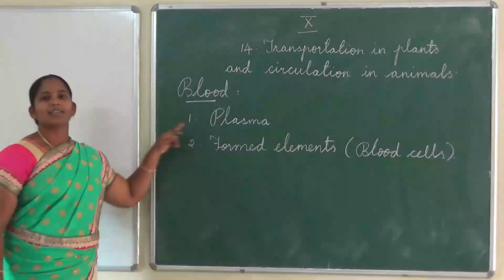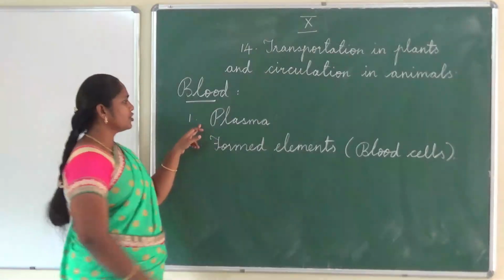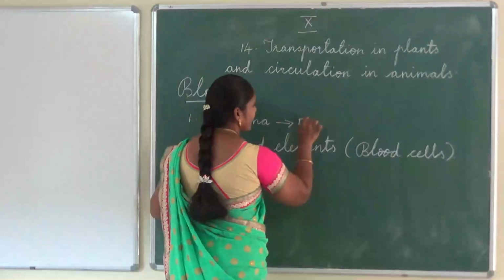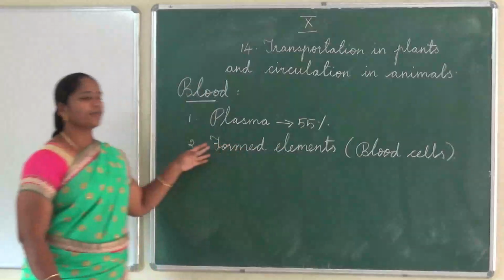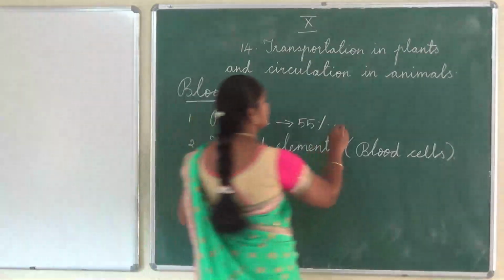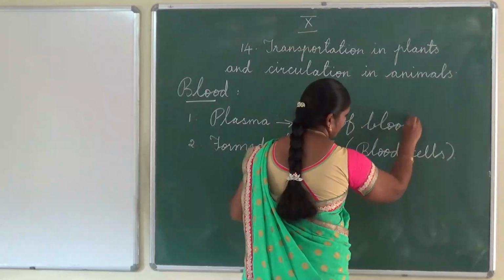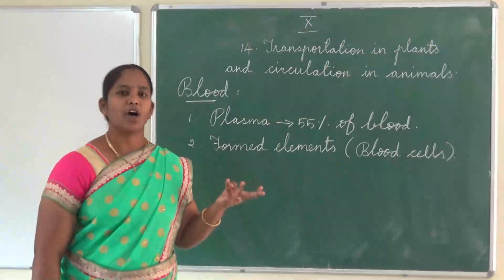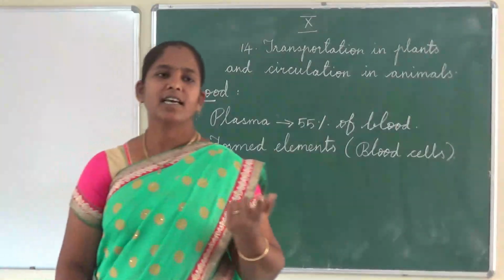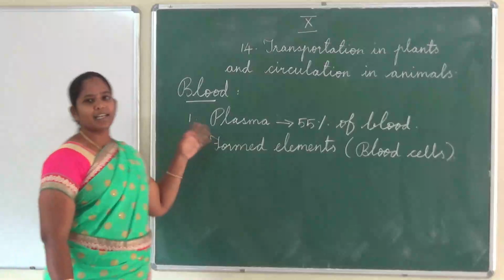Okay, what is plasma? Plasma is a colorless liquid which constitutes about 55% of the blood. In this plasma, the organic substances like hormones, vitamins, minerals, enzymes, glucose, all these things are present.